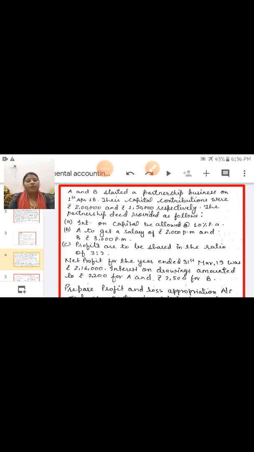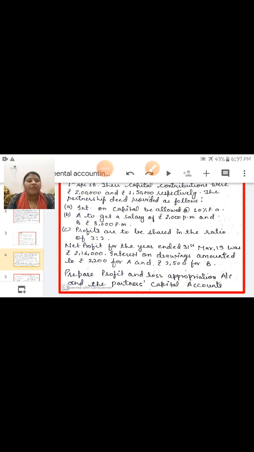Monthly salary you have to calculate for yearly. You have to convert to yearly. C part, profits are to be shared in the ratio of 3:2. Profit sharing ratio is given. Net profit for the year ended 31st March 2019 was rupees 2,16,000. Interest on drawing amounted to rupees 2,200 for A and 2,500 for B. Prepare profit and loss appropriation account and the partners capital account.